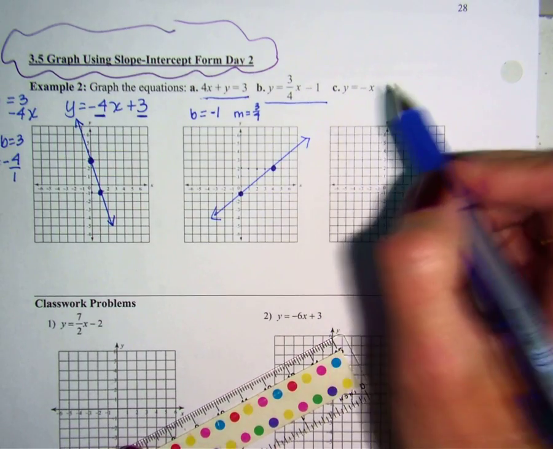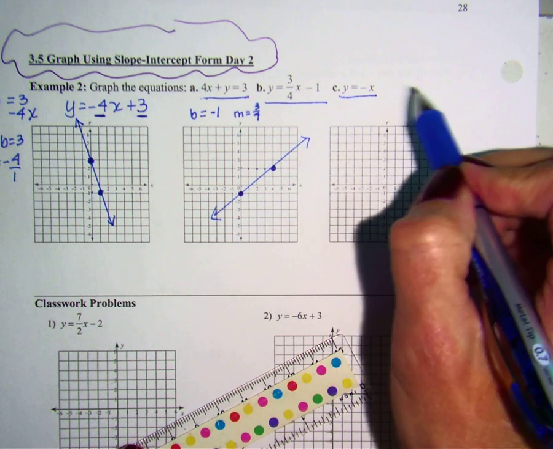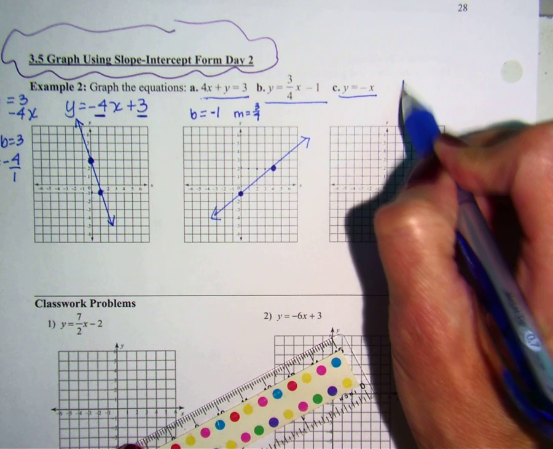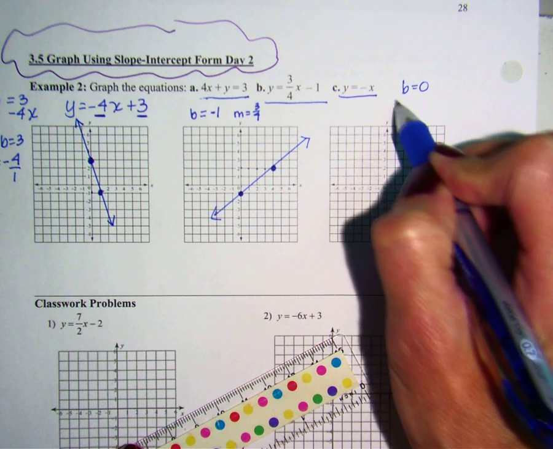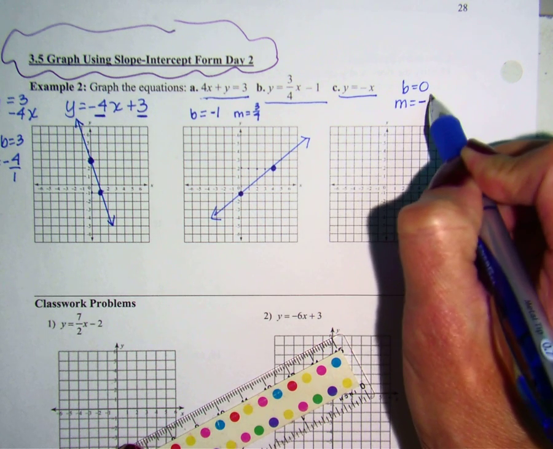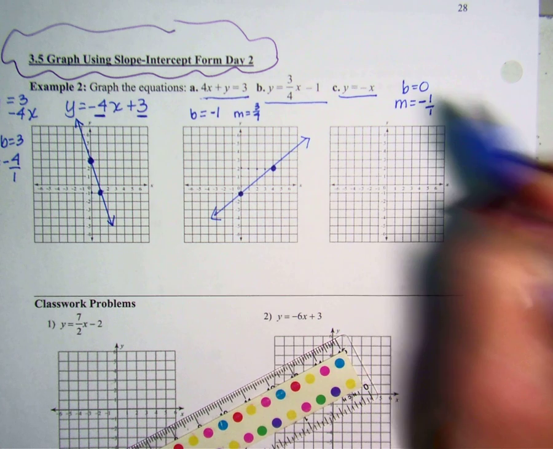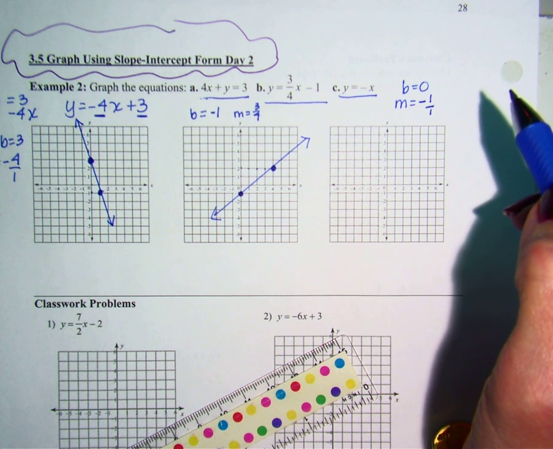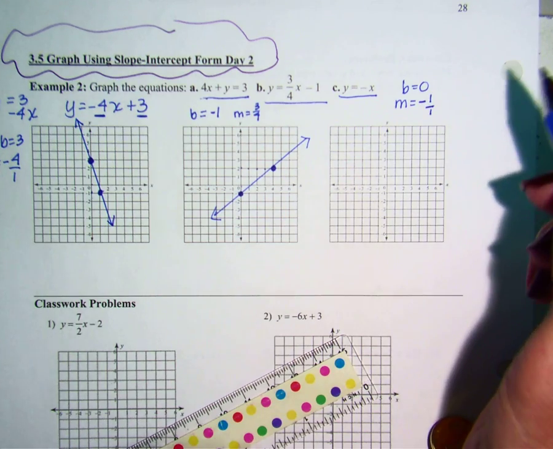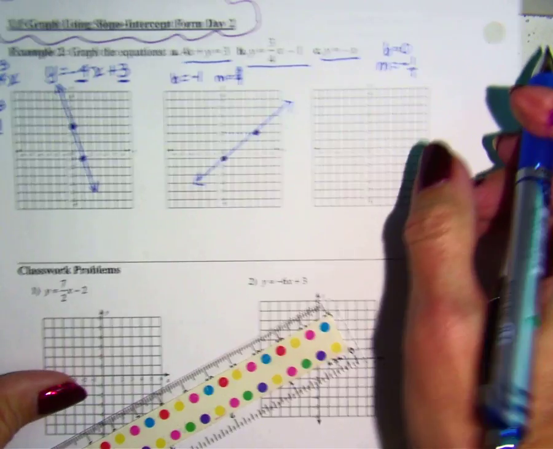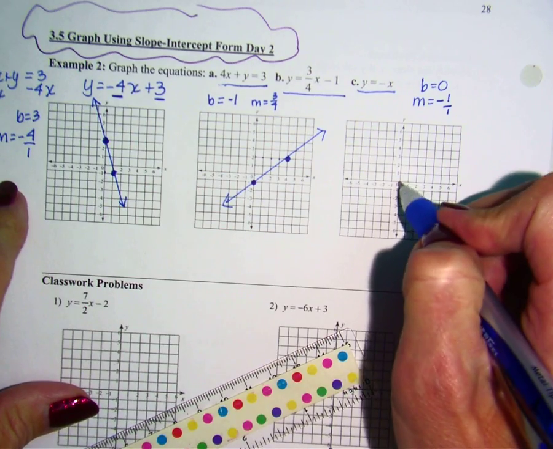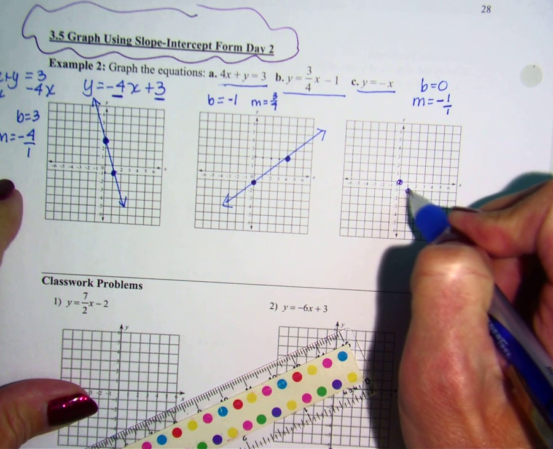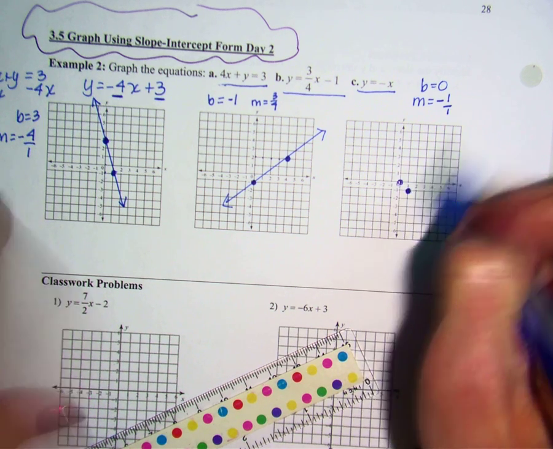This next one is a little bit tricky. There is no b value because there's no plus number here. So my b is equal to 0, and my slope is equal to negative 1, which is over 1. Anytime it's a whole number or an integer, it's over 1. In this case, it's an integer because it's negative. So I'm going to begin at 0, and then I go down 1, right 1. Height over right.